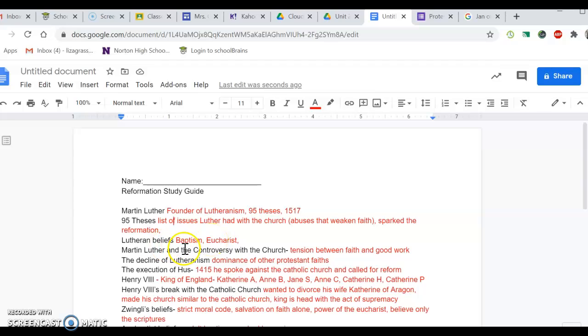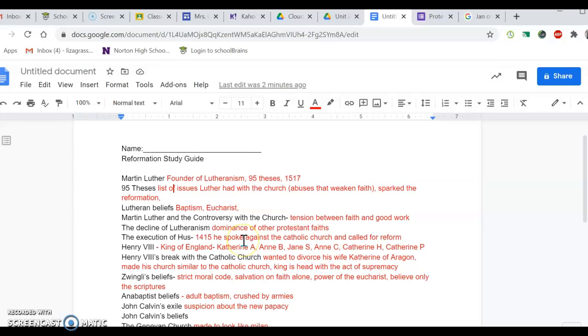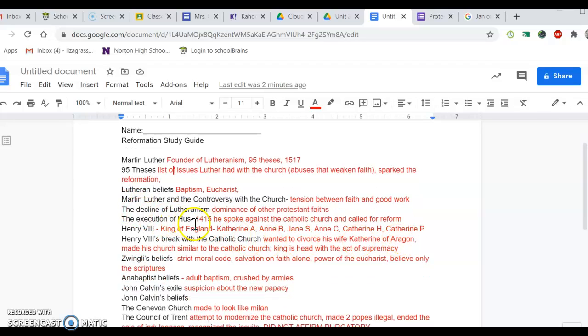Some Lutheran beliefs include baptism and the Eucharist. Martin Luther and the controversy with the church is this idea of the tension between faith and good works. The decline of Lutheranism was because of the dominance of other Protestant faiths, especially Calvinism. The execution of Huss was in 1415 because he spoke against the Catholic Church and called for reform.